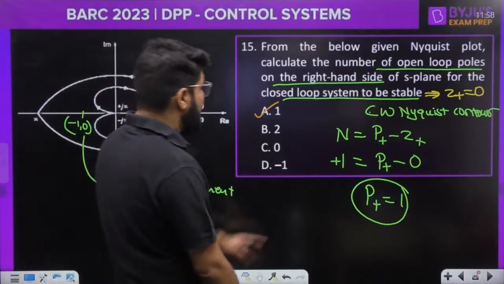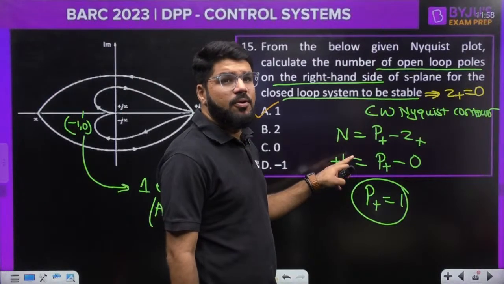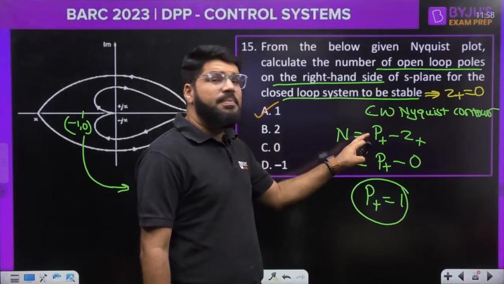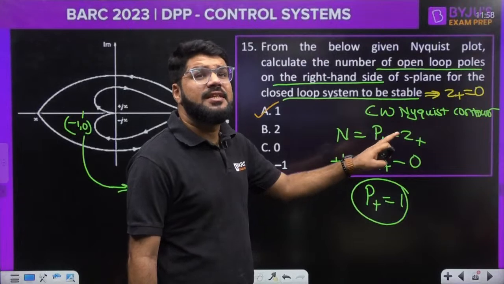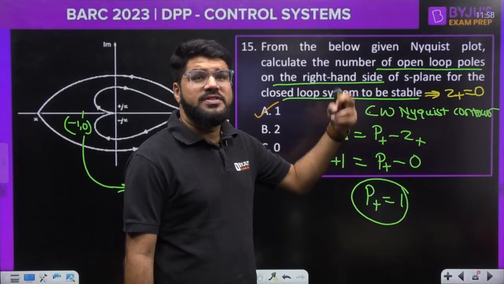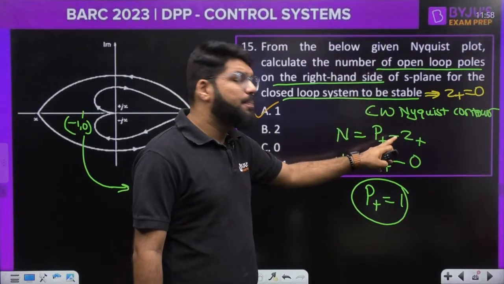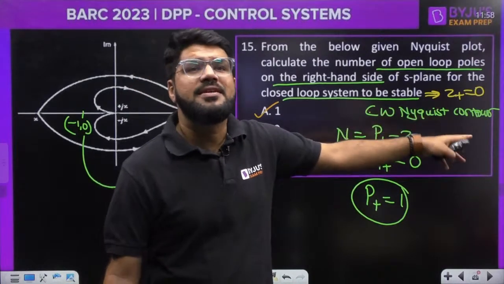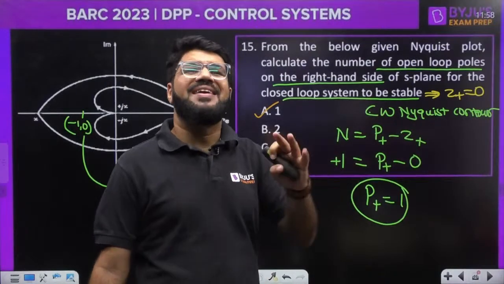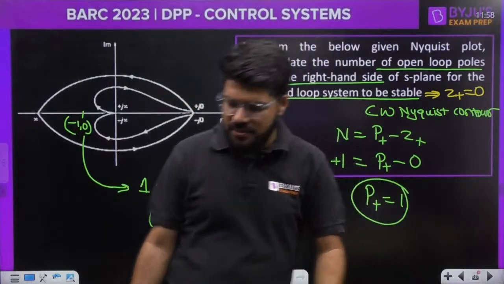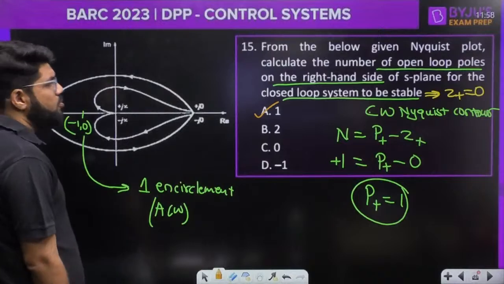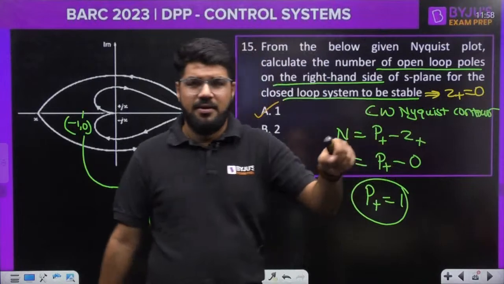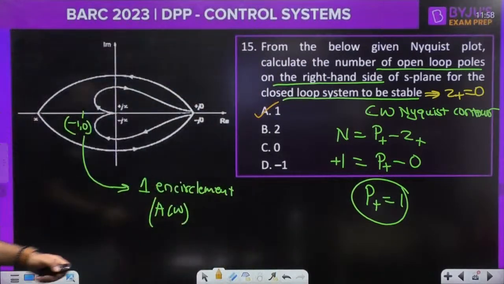N is the number of encirclements of -1, 0. If you have forgotten, please listen and write down. P plus is the number of poles of GSHS in the RHP. Poles of GSHS means open loop poles. Z plus means the zeros of 1 plus GSHS, that is, roots of the characteristic equation in the RHP. Roots of the characteristic equation means poles of the closed loop system. And for the closed loop system to be stable, how many poles in the RHP? Nil. That is why I take Z plus equal to 0.